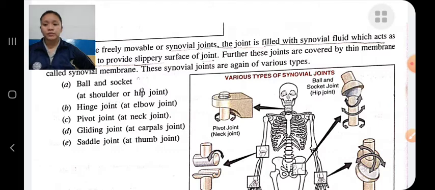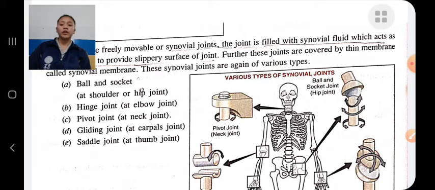Pivot joint. It is present in the neck, and it provides rotation movement.